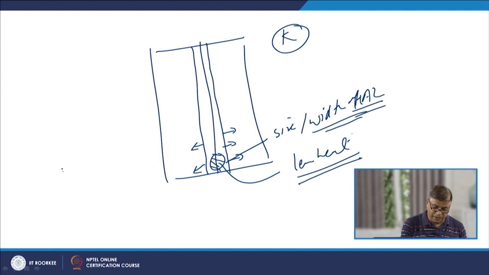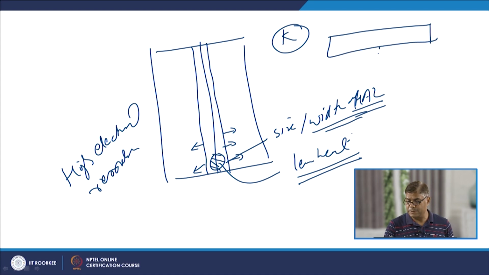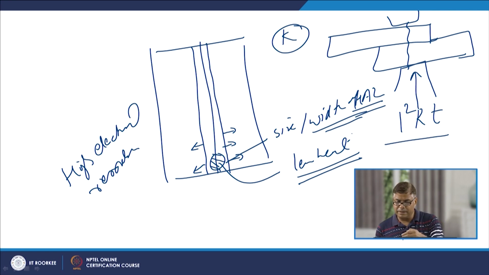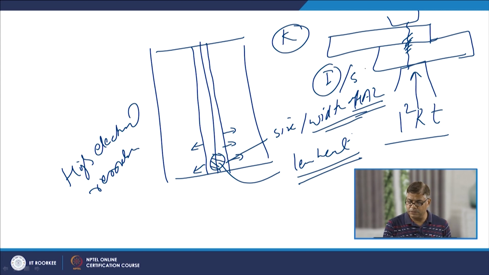Similarly, because of the high electrical resistivity, during the resistance welding processes, like in spot welding and seam welding, when the current is allowed to flow through the components being joined, this leads to the given I square R T heating. Because of the greater resistance, due to the greater electrical resistivity, more heat is generated. So, we require lesser current, and the time for which current is supplied is also shorter.